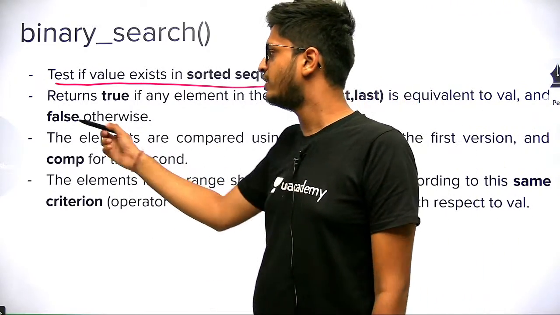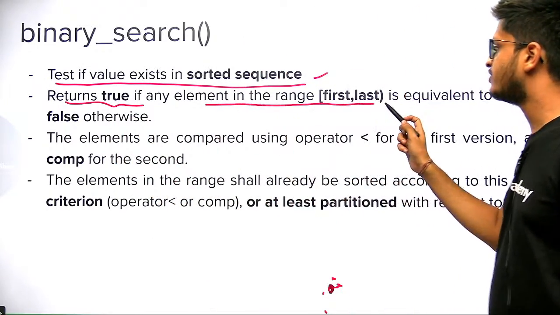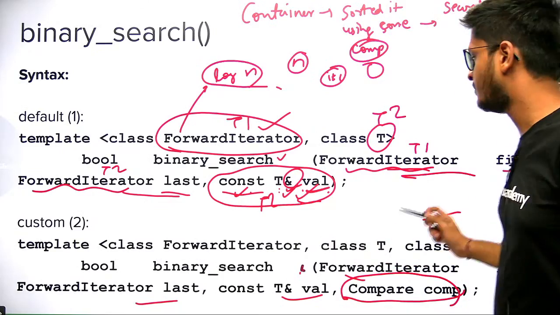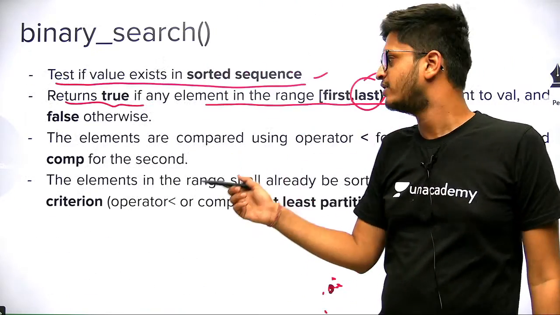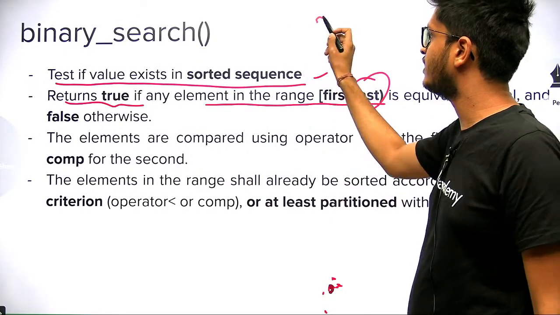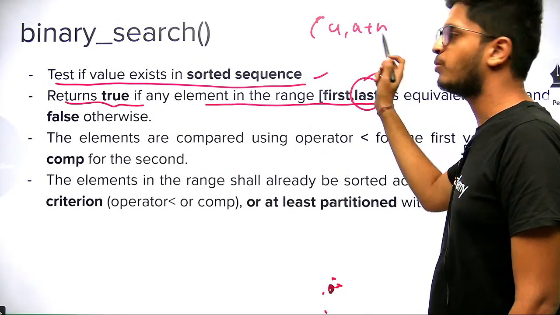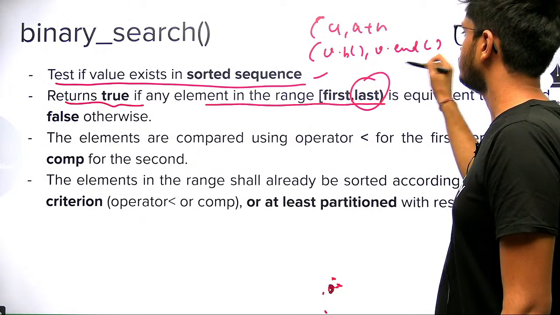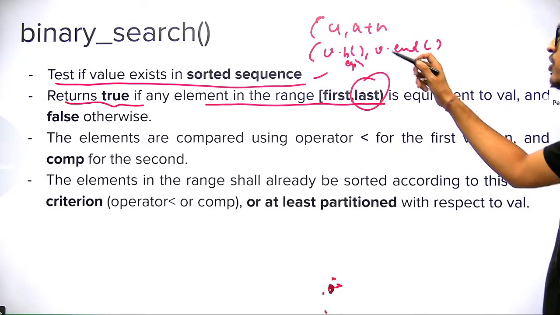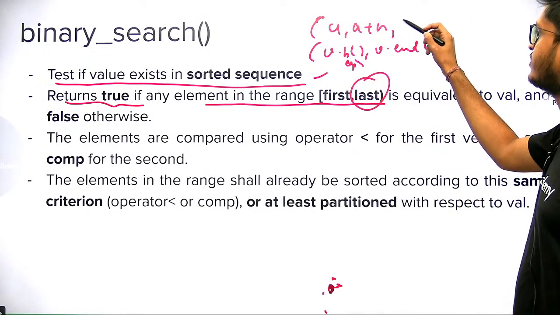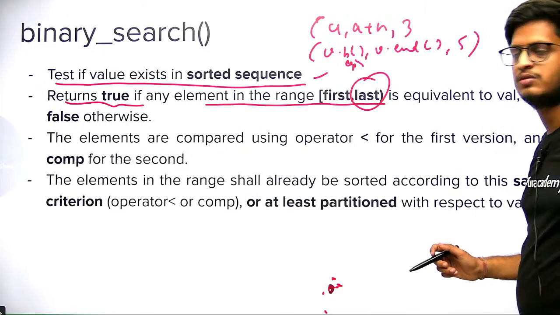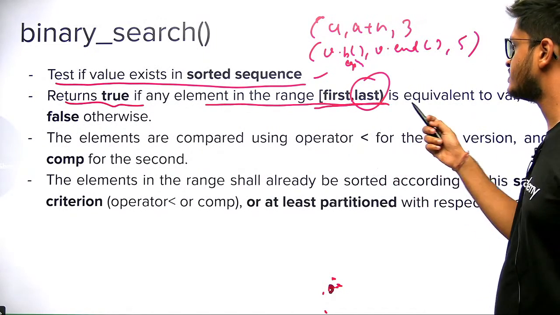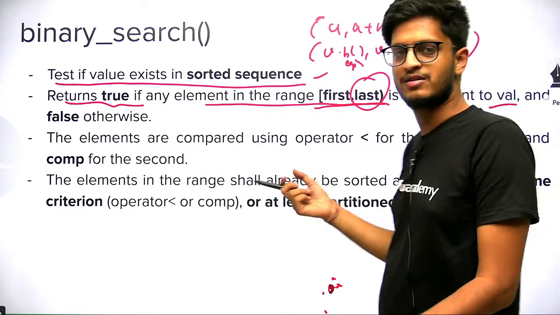It returns true if any element in the range first to last is equivalent to the value, and last here is not included. You are passing 2 iterators, but the last iterator is not included. So you can use binary search with an array like a plus n, passing 2 pointers, or you can use it with vectors, v dot begin, v dot end. The last element will not be included, and then you pass the value which you are searching for. It will return true if any element in the range is equivalent to the value, and return false otherwise, very simple.